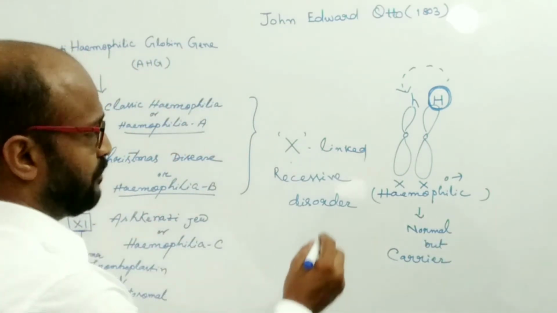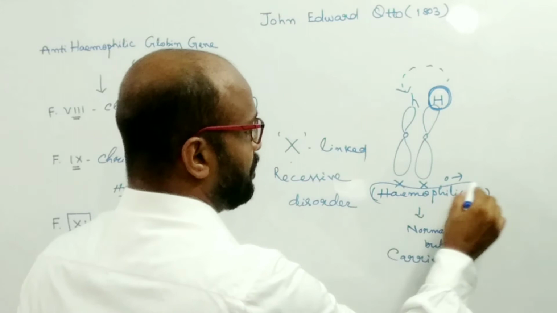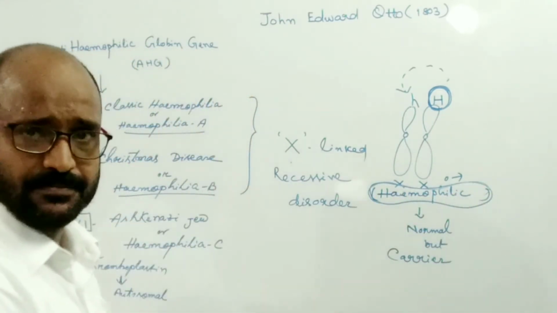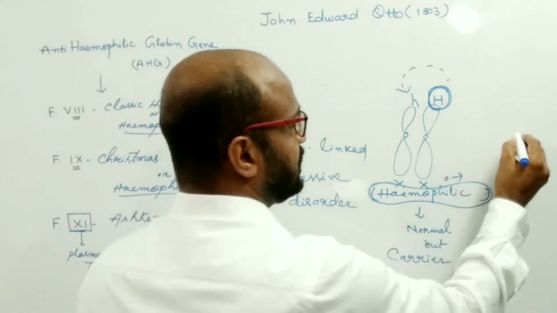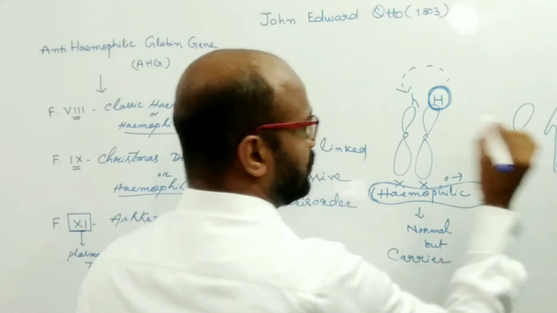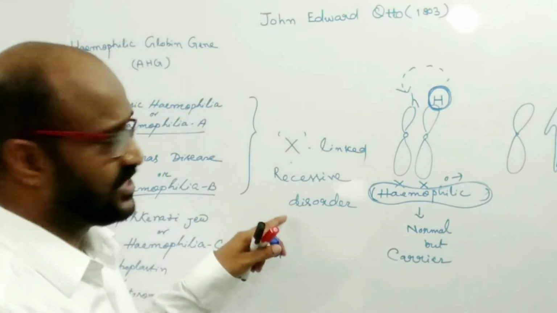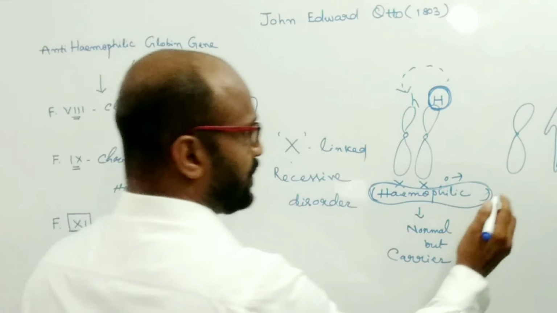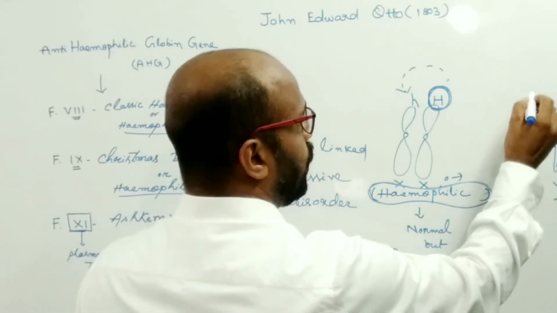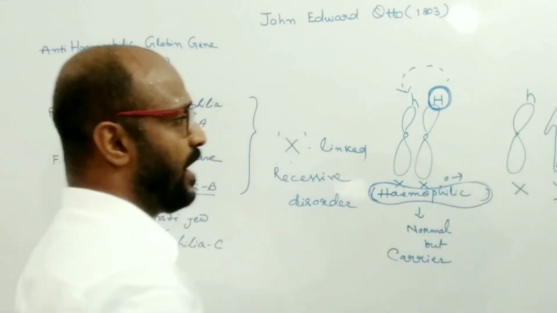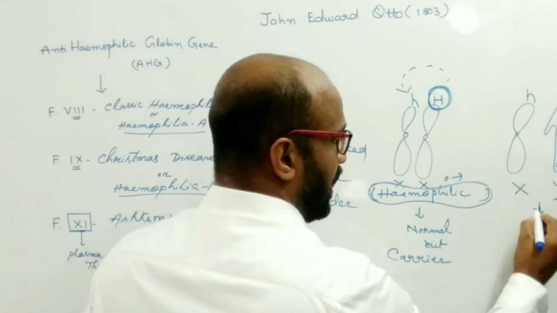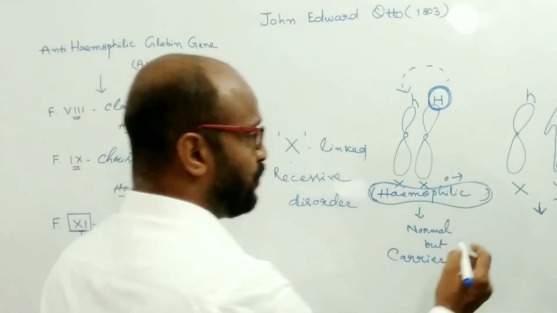So the hemophilic female is very rare in humans, but in case of male, there is one X chromosome and another Y chromosome. This is the recessive disorder. It means that if a male has one X chromosome which contains one defective allele, then there is the appearance of symptoms of hemophilia.